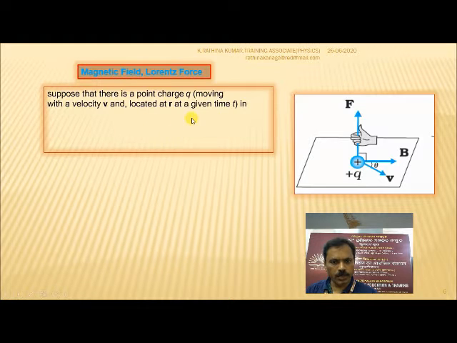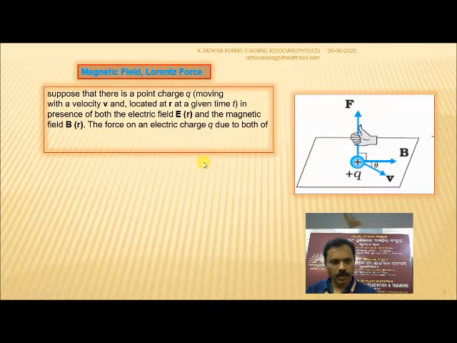Suppose there is a charge Q moving with velocity v and located at a distance r at a given time, in the presence of both the electric field E and the magnetic field B at that point. The force on the electric charge Q due to both of them can be written as F = Q[E(r) + v × B(r)].